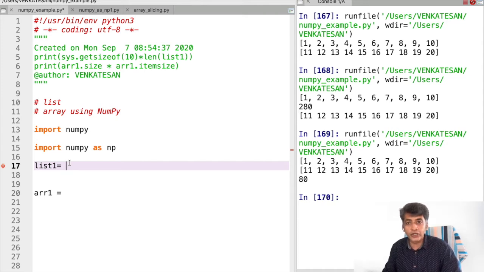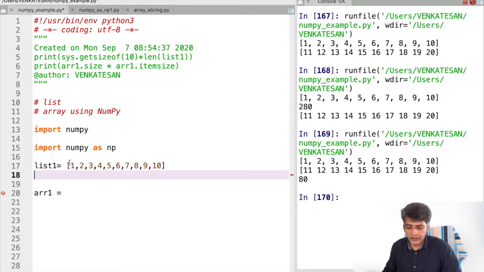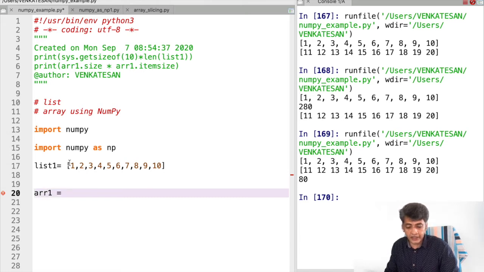After that I need to include the items into that, 1, 2, and so on. These are the 10 items in my list, right? Then I should create the array, and here I have given the array name.